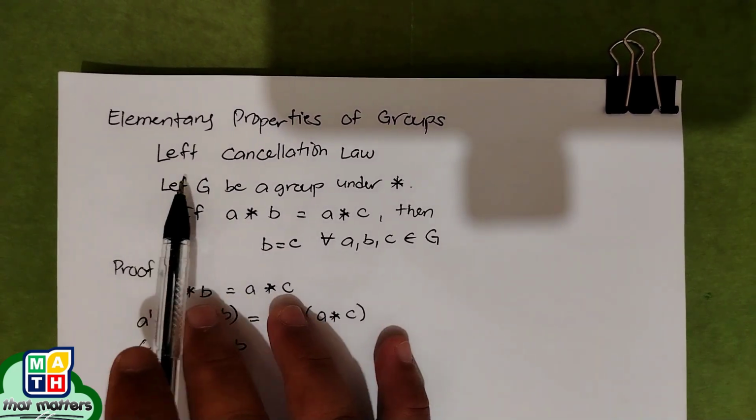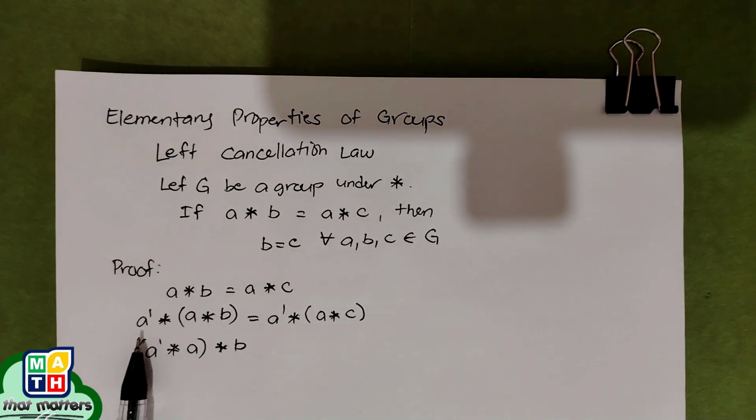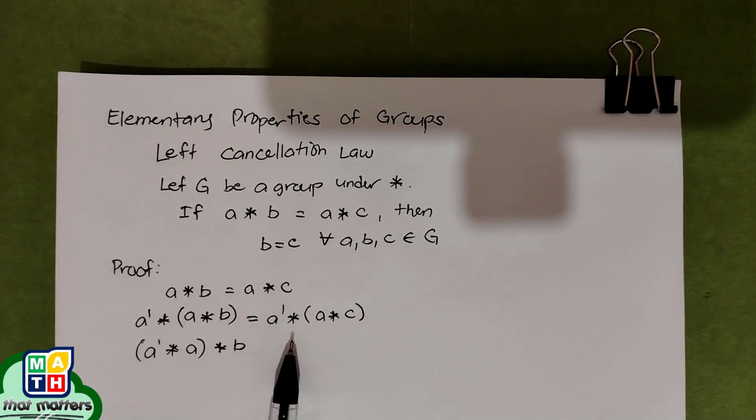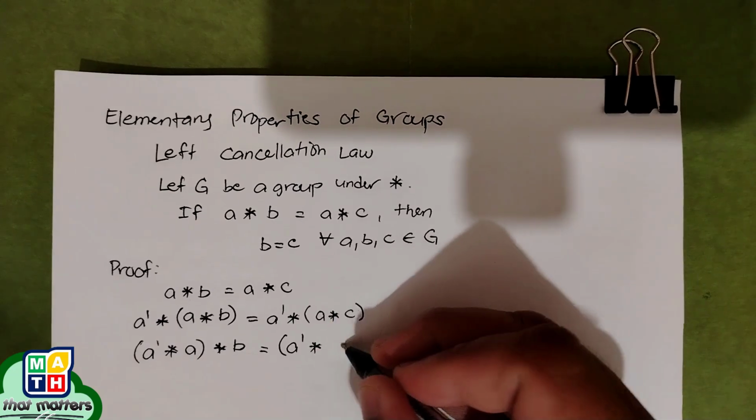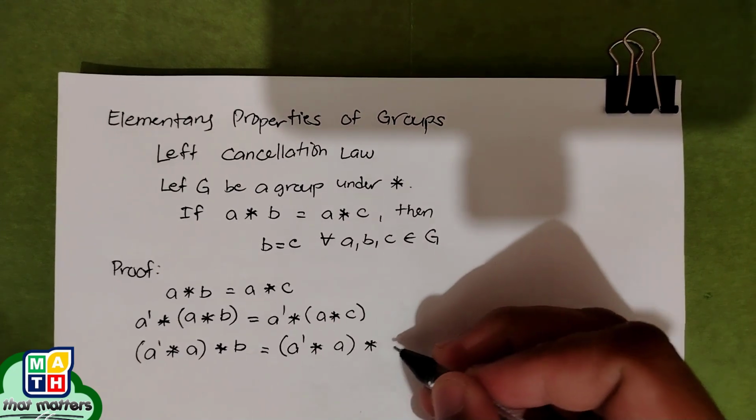So since we are looking at left cancellation law, let's introduce the inverse of A on the left portions. And again, we have associativity here, and this also works on the right hand side as we associate the elements.